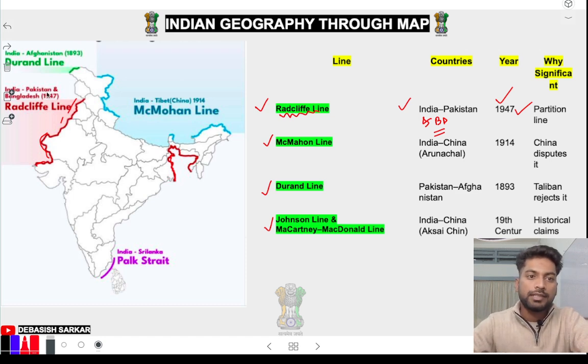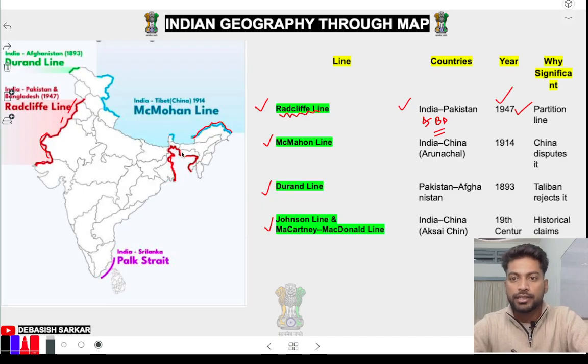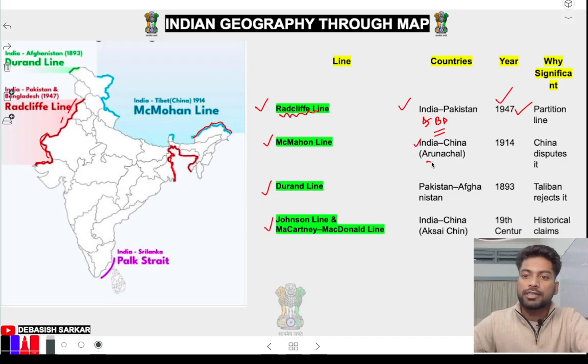Okay, then next, McMahon line. Okay, China, we are sharing McMahon line with China in Arunachal Pradesh. Okay, so India and China border is called McMahon line in Arunachal Pradesh, and China is creating a lot of trouble there right now. Okay, China is claiming Arunachal Pradesh is their part. They are calling that Southern Tibet. Okay, it's just strategy.